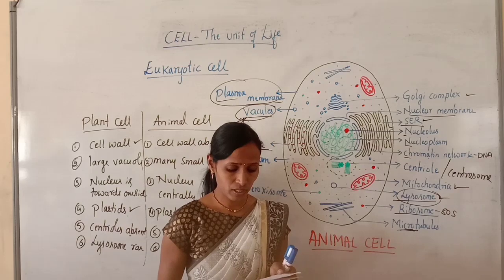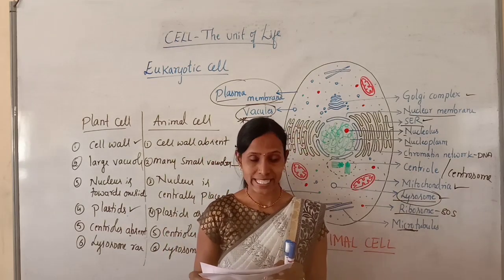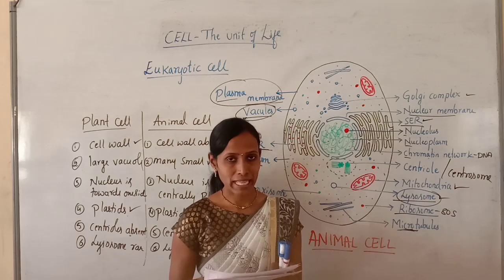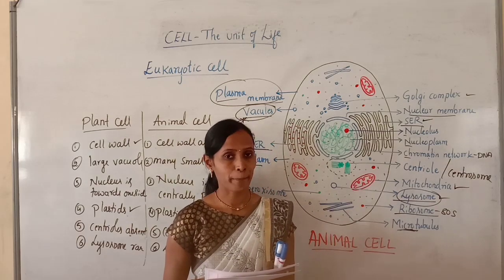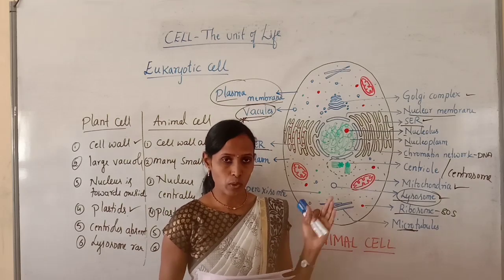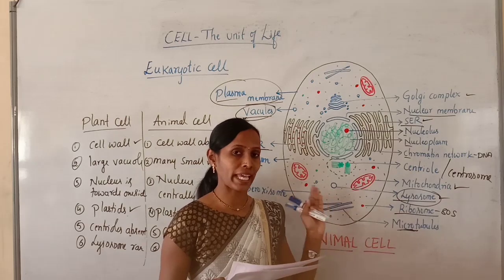Then third question, what is absent in case of animal cell? Option A, cell wall, option B, plastids, option C, both A and B, option D, mitochondria. So your cell wall is absent and plastids are also absent. So your option C, both A and B.